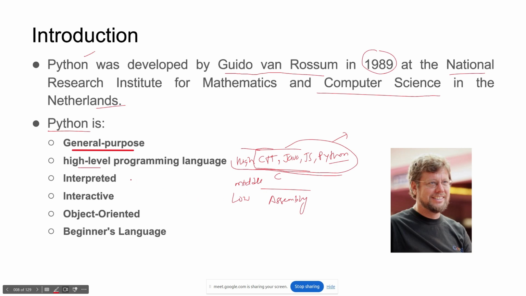Python is an interpreted programming language. It interprets your code. It does not compile the code, it does interpretation, but later I will also show you that it also does some kind of compilation. If anyone asks you, Python is interpreted, but it is not only interpreted, it also uses the compiler, right? That I will show you later. But at a higher level, it is considered an interpreted language.